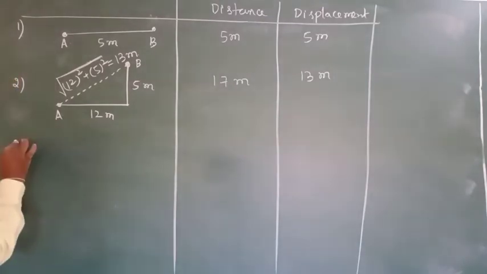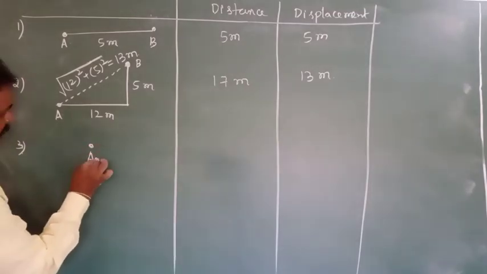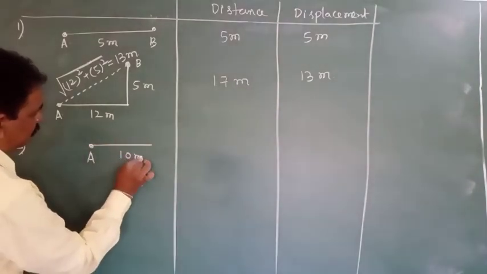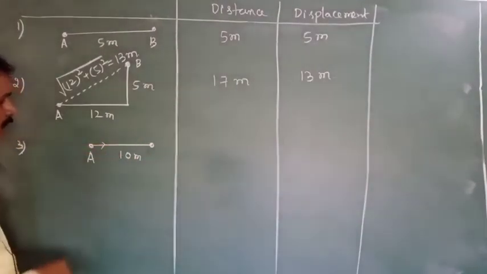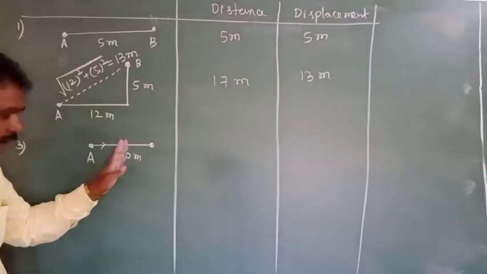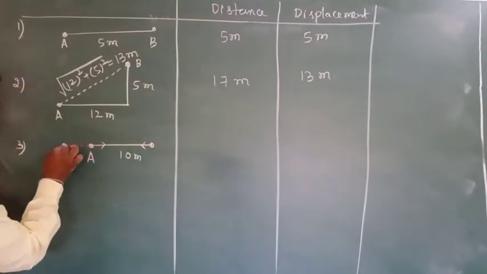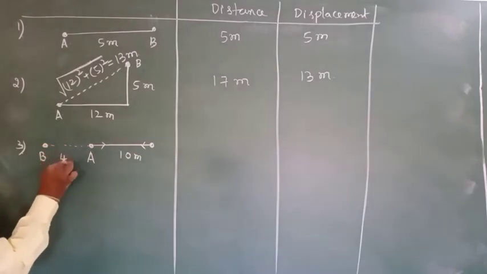Next, we will take one more example to understand this. Here the body started from A. It traveled 10 meter, reaches this intermediate point. From there it turned back, crossing A, and finally came to the point B. Let this be 4 meter.